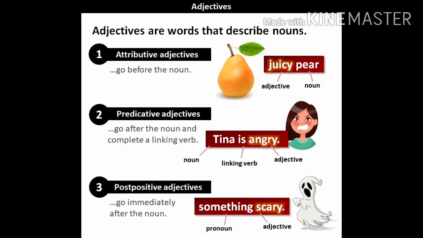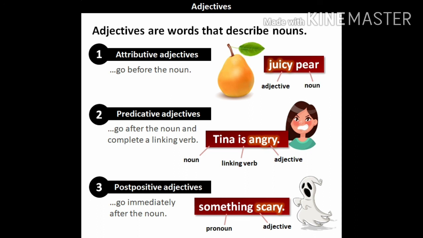Now we move to the second one, predicate adjective. For example, Tina is angry. Here Tina is a noun, is is a linking verb, angry is an adjective. So here the adjective comes after the noun, after the predicate. So it is a predicate adjective.